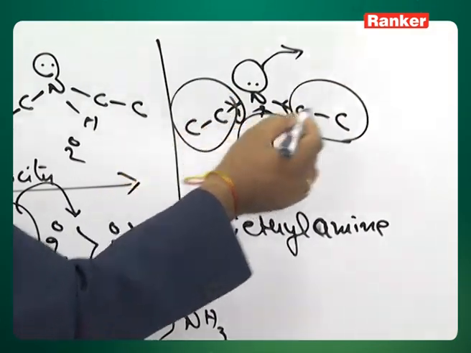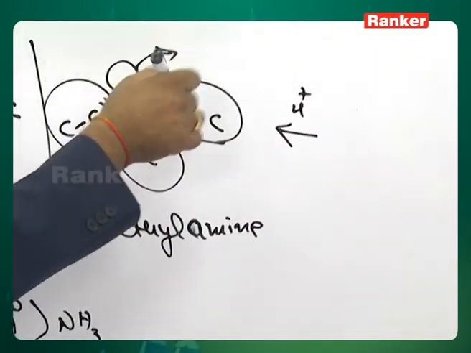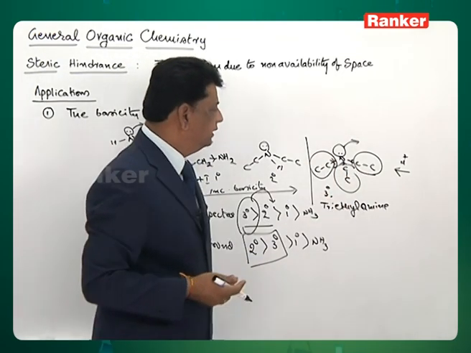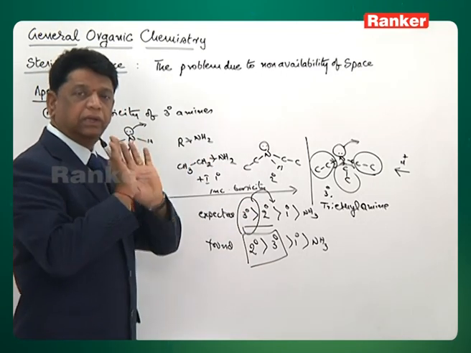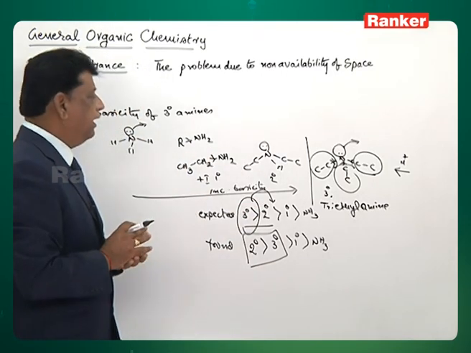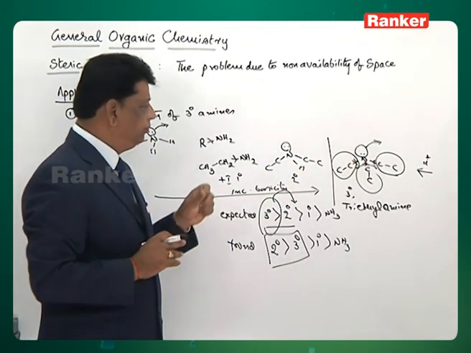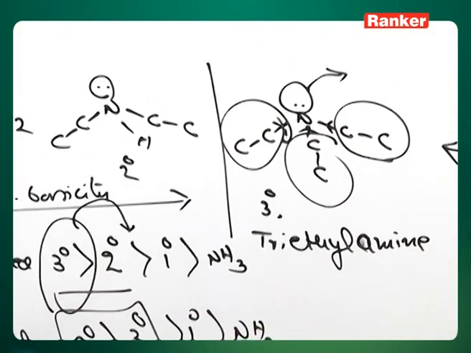So a proton approaching this nitrogen will have some problem. From this side, definitely there will be a problem. All 3 alkyl groups cover the area, and the proton coming cannot be accepted.